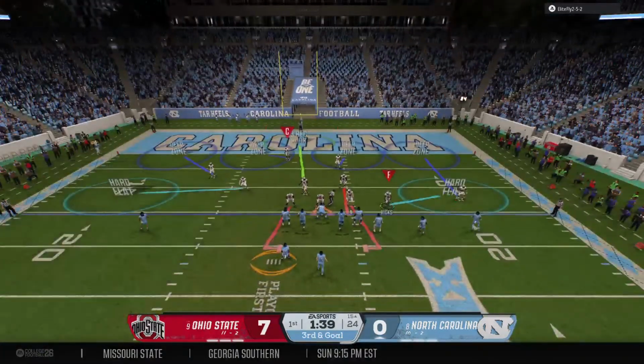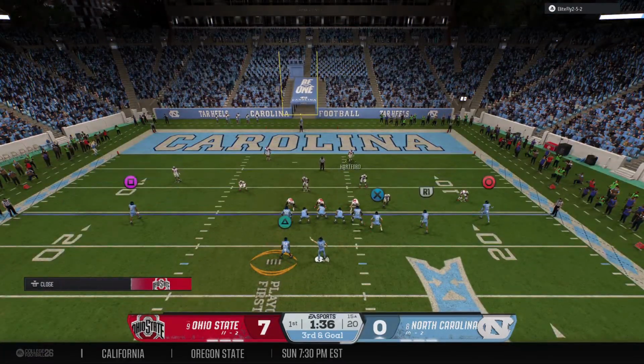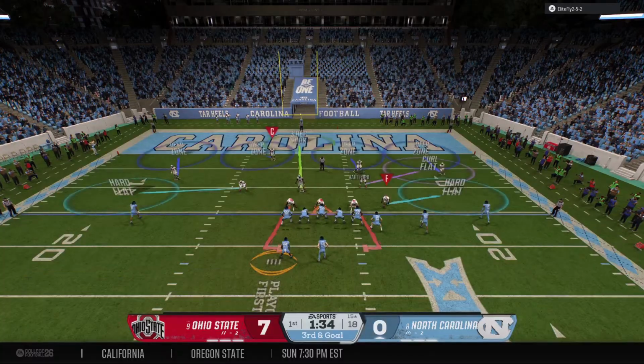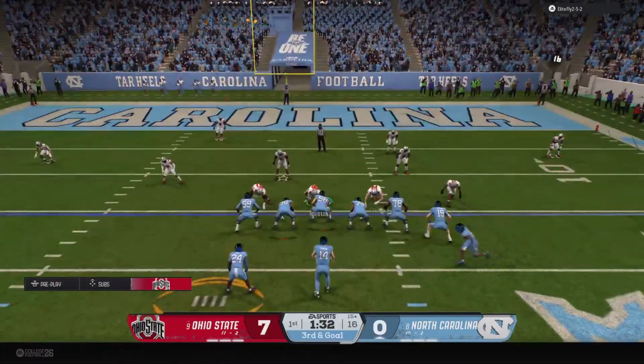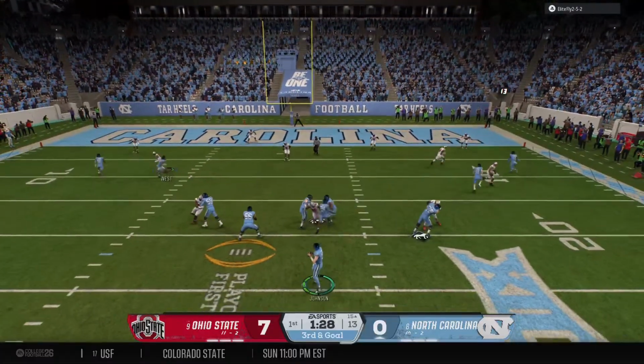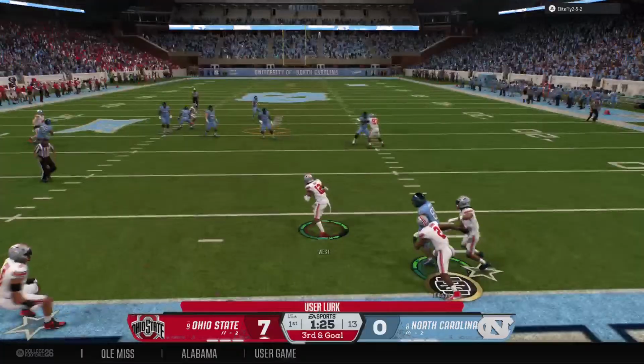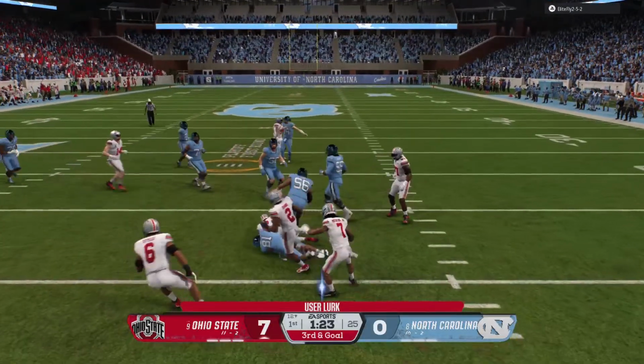Here comes 3rd and goal, trying to overcome that sack they gave up earlier. This will be a challenge. Now in 3rd and very long, looking to throw. Quick throw to his receiver. Intercepted right near the end zone.